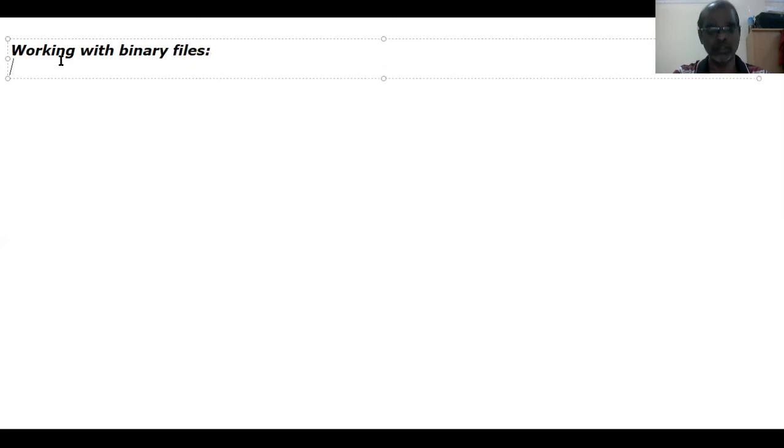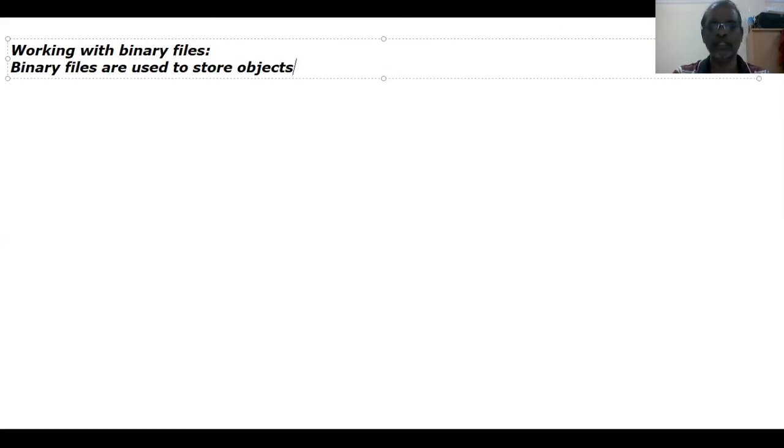So first, working with binary files. Previously we studied text files. Binary files are used to store objects.